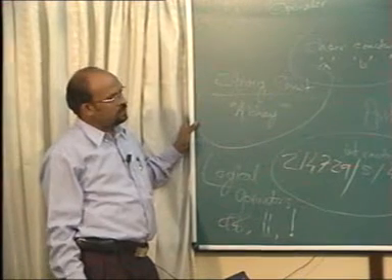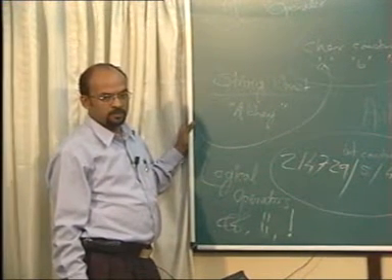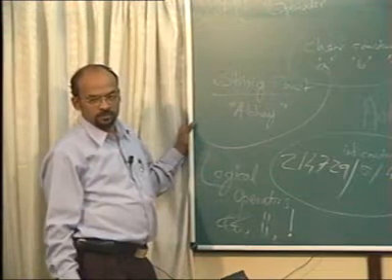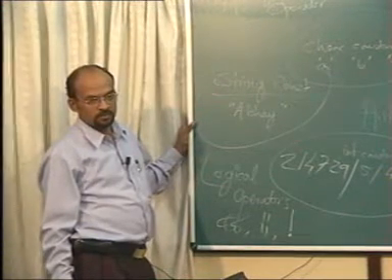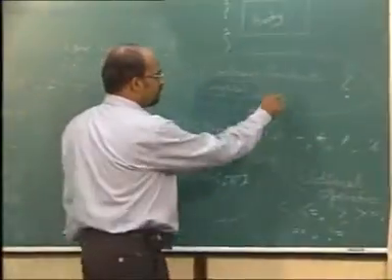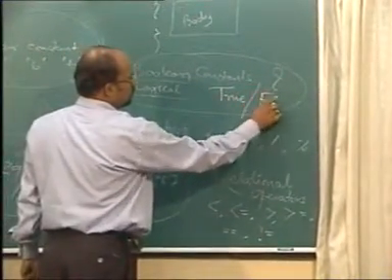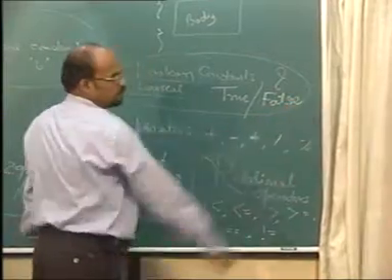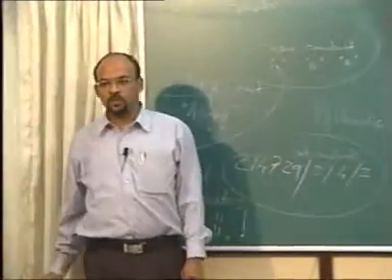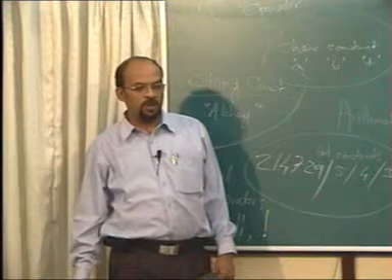So what remains now is what is a logical constant. True and false. These are logical or Boolean constants.